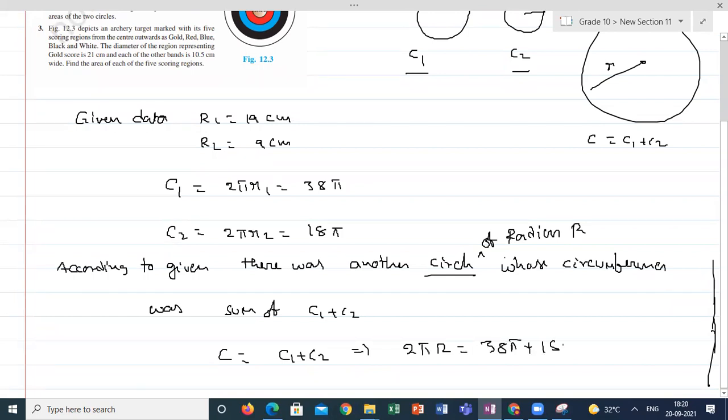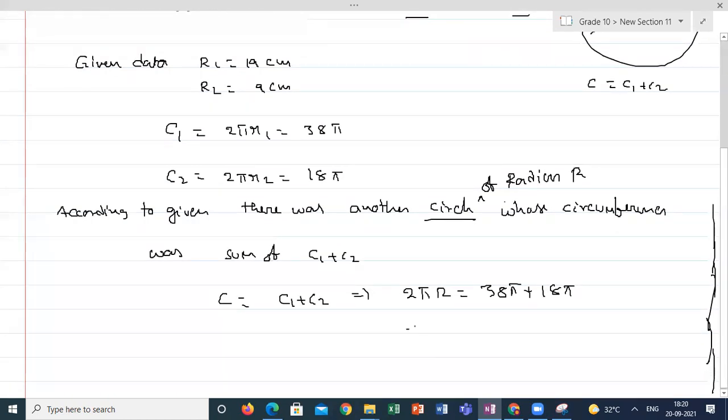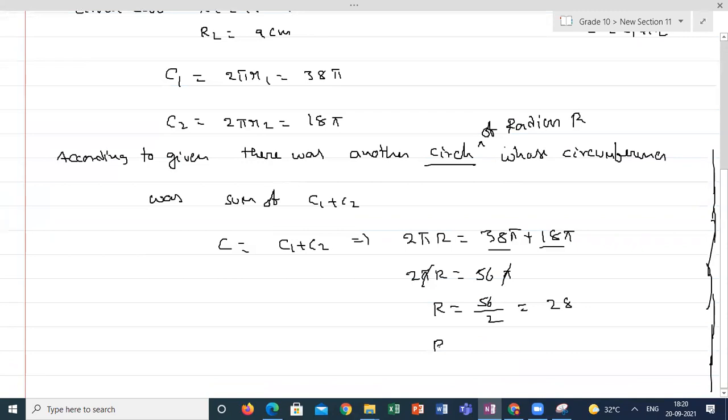So if I am calculating this, 2 pi r will be equal to 38 plus 18, how much? 56 pi. So pi cancels. So the radius of the required circle is 56 by 2, that is 28. So the radius of the circle is 28. Hope you are clear, guys, what I have done.